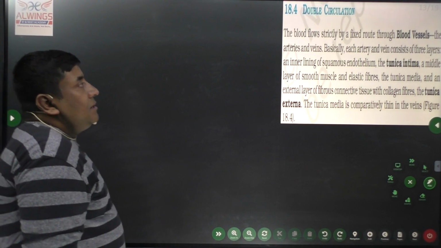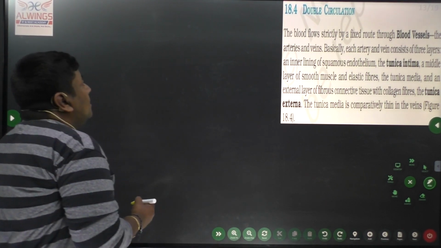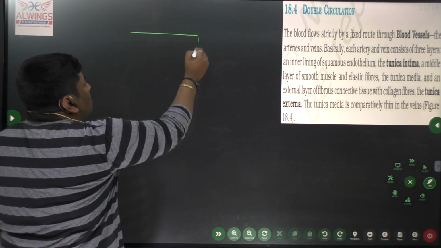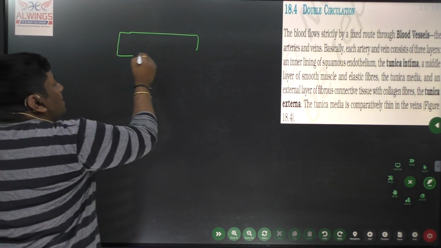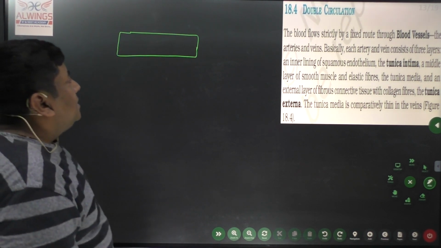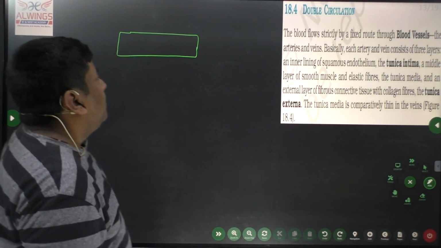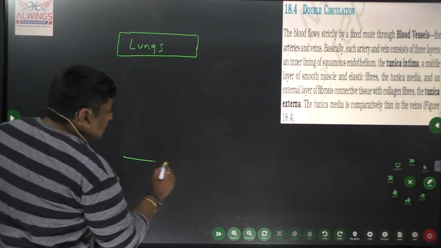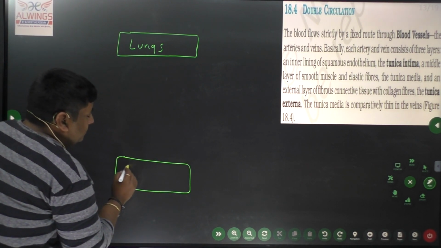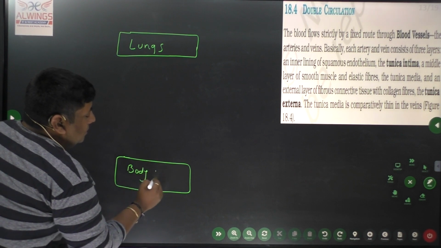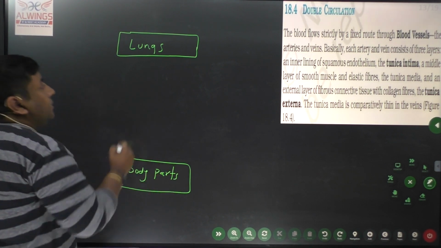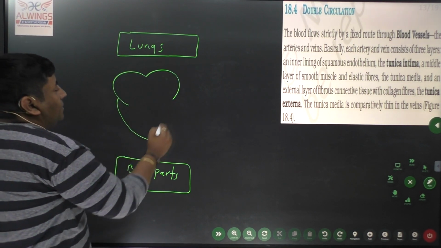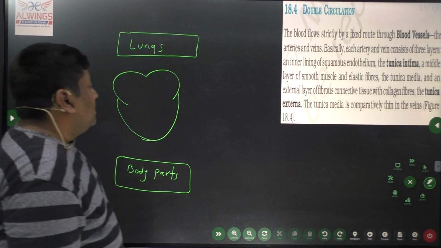And they have given about the double circulation. Double circulation means that circulation takes place twice in the human body. So here we have the lungs, here we have the body parts, and in between we have the heart. Now we can see further.